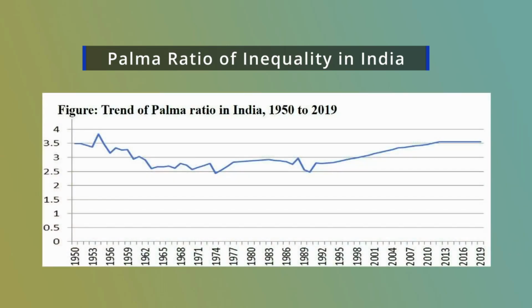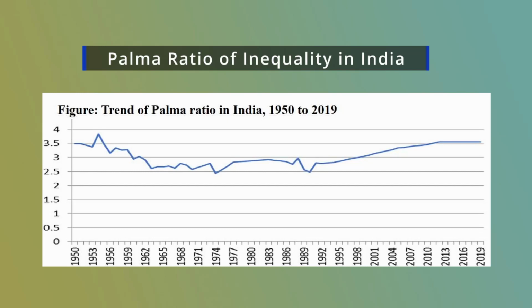That means the average income of the top 10% people was 3.5 times higher than the average income of the bottom 40% of the people, and this reduced to 2.5 in 1989.